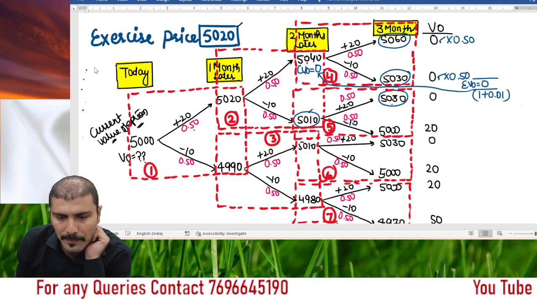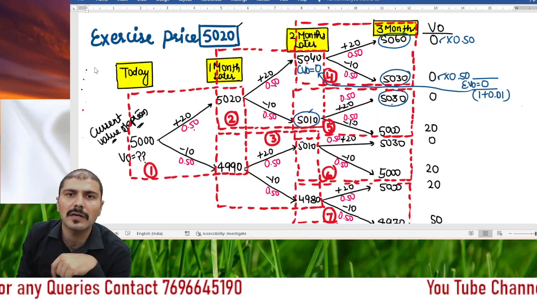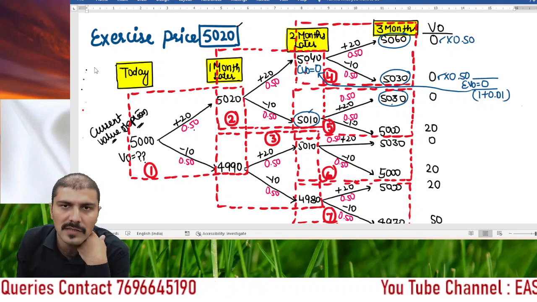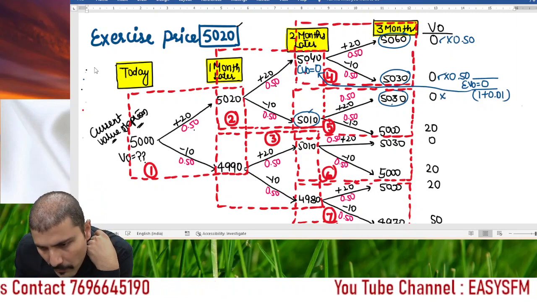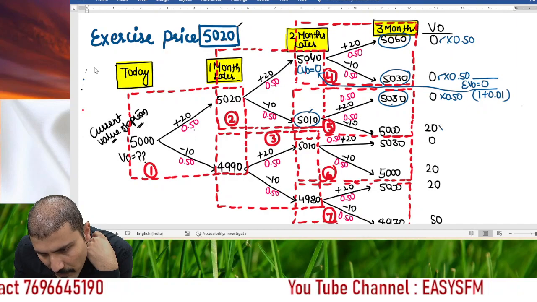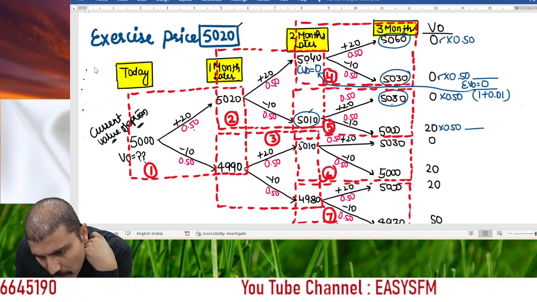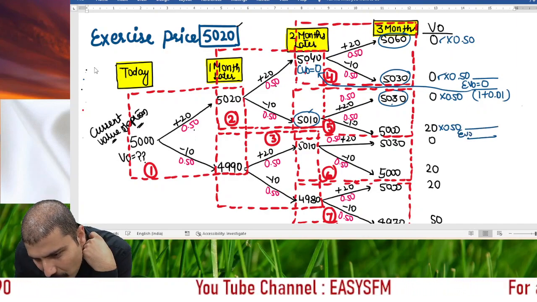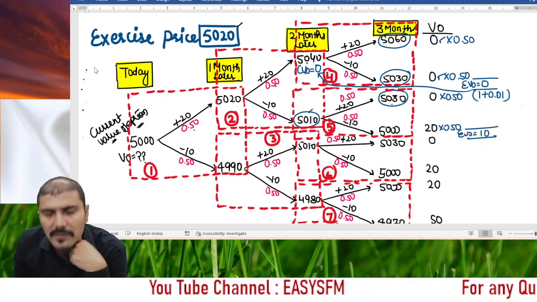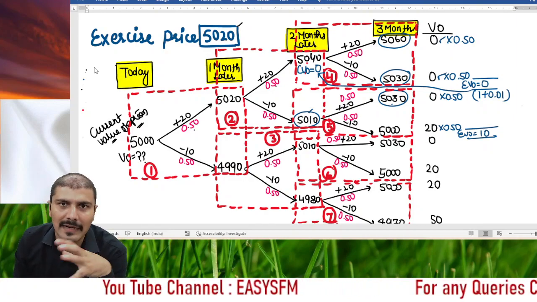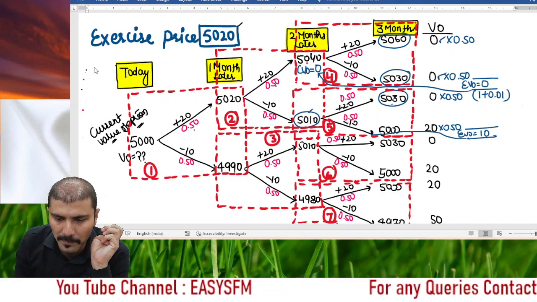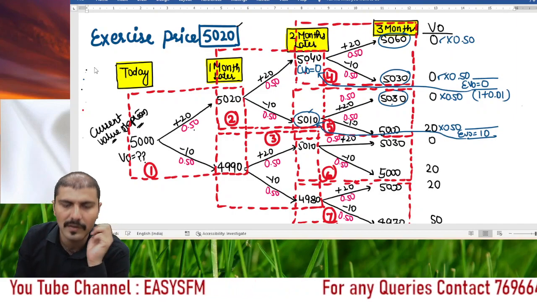Here, if the price will be 5010 at the end of the third month, how much benefit can I get? Either 0 or 20, right? What is the probability of this? 0.50. What is the probability of this? 0.50. So how much will be the expected value of option here? 10 rupees, right? At the end of 3 months, I can get an expected benefit of 10. So what will be the value of this 10 rupees 1 month earlier?